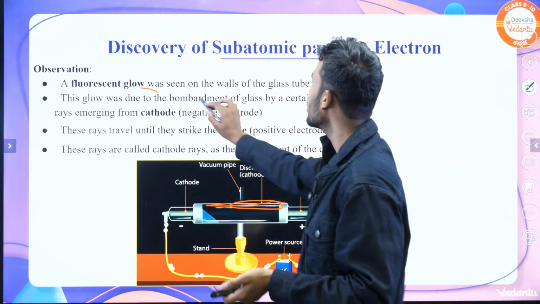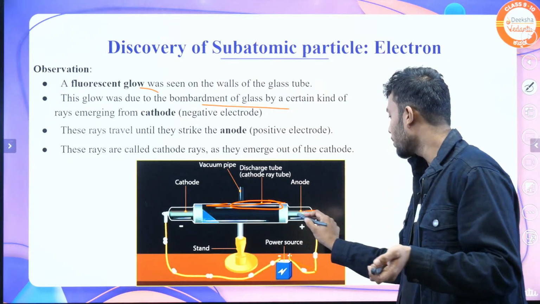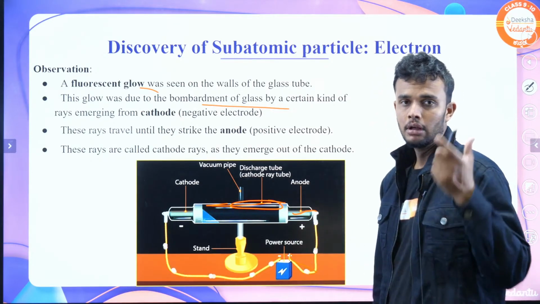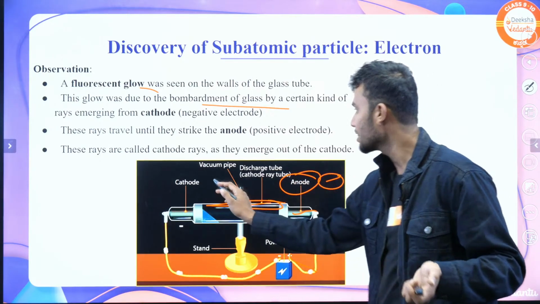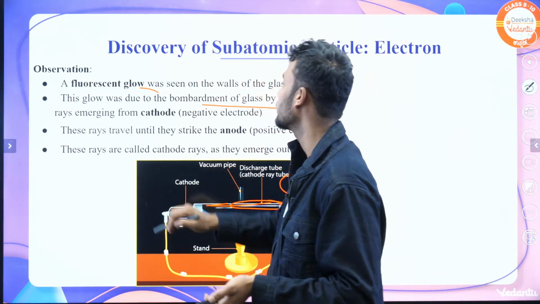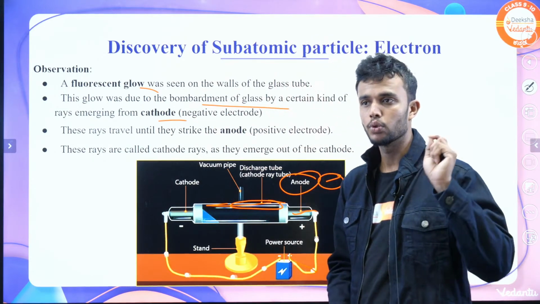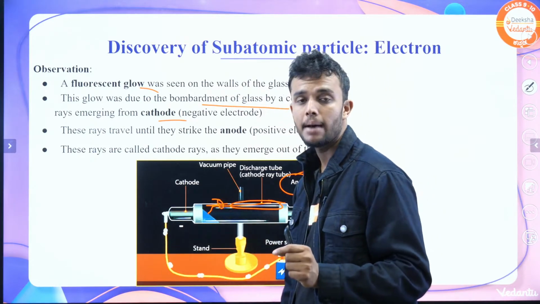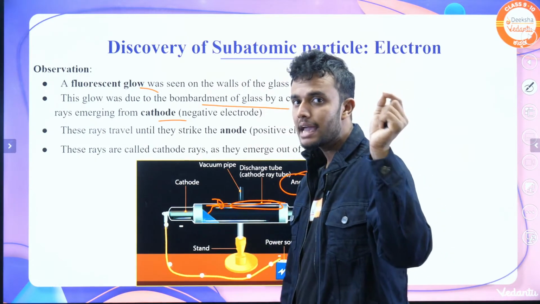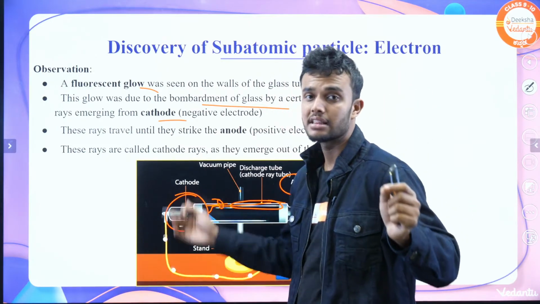Next, this glow was due to bombardment. The rays emerging from the cathode, the negative end, bombard the glass discharge tube. The ray coming from the negative end is nothing but cathode.